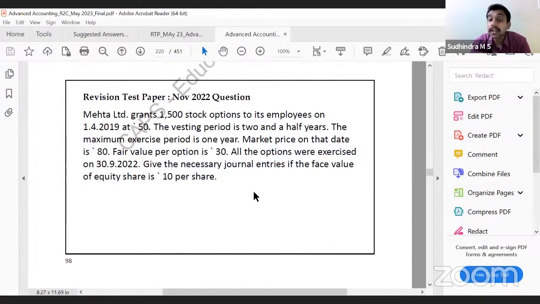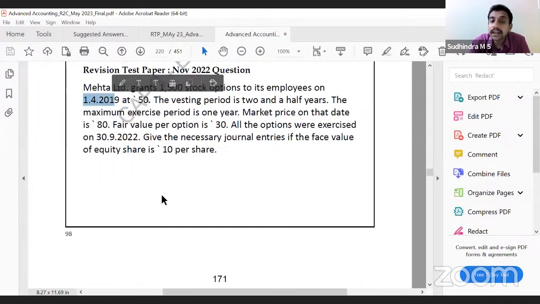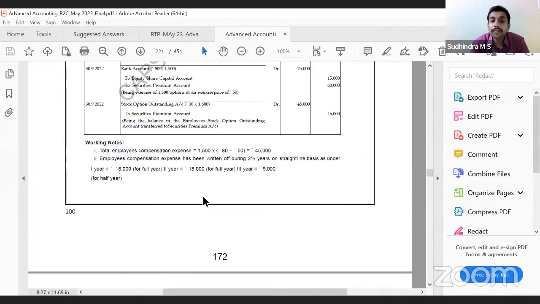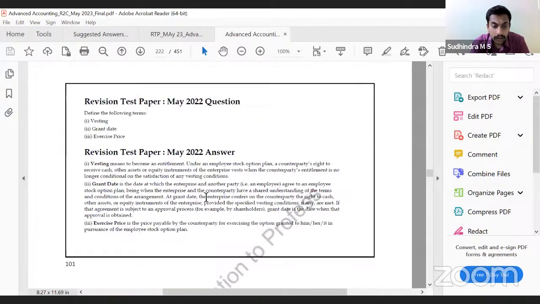Again, simple, but in the first year, should I recognize 0.5 or full year? Full year, because it was in April, correct? So the third year, we will have 0.5. So 18, 18, and in the third year, it was 9. Apart from that, nothing is there here, simple.